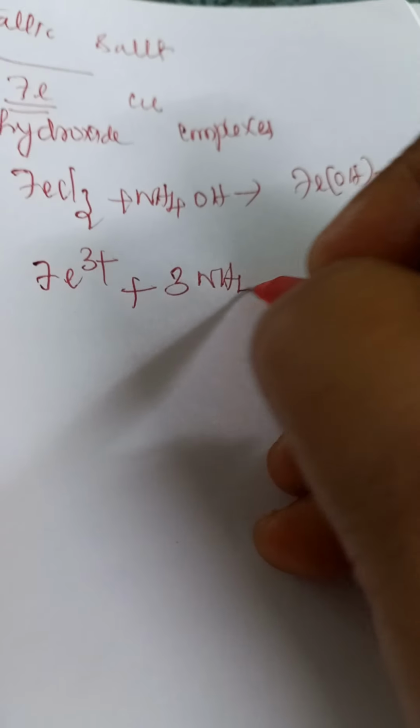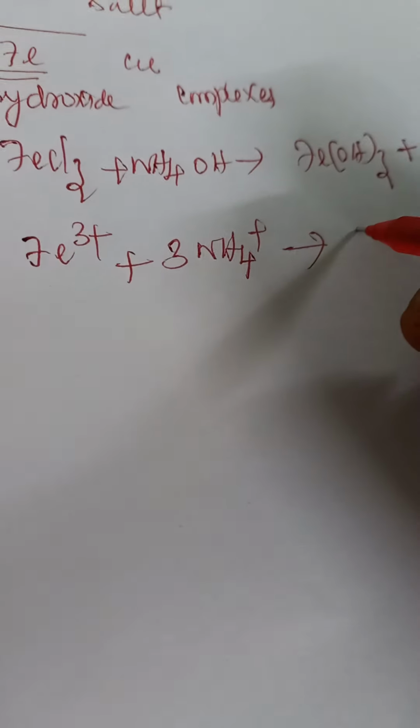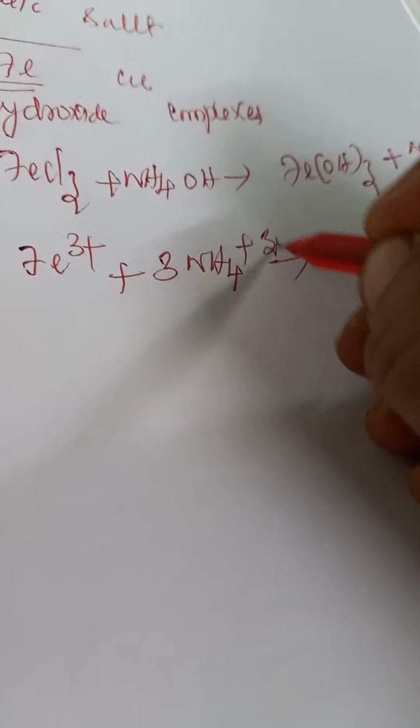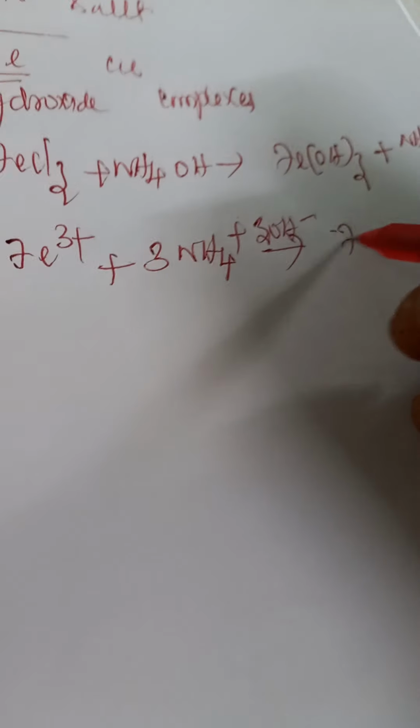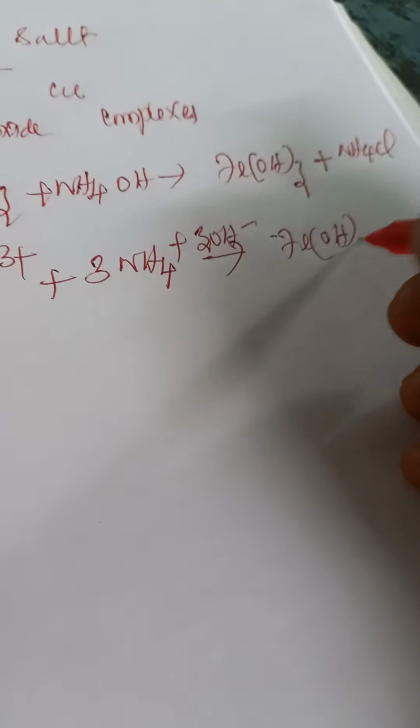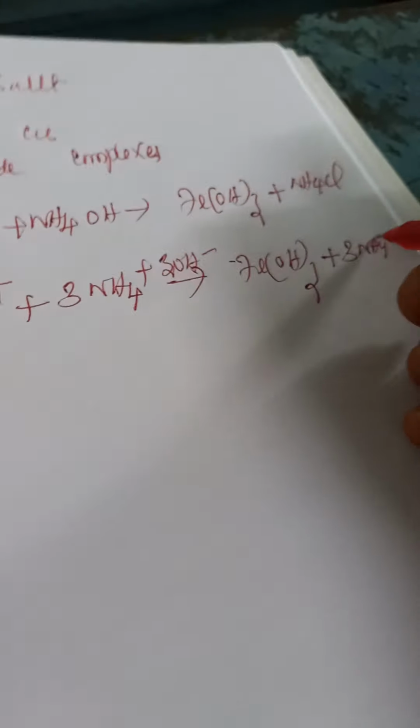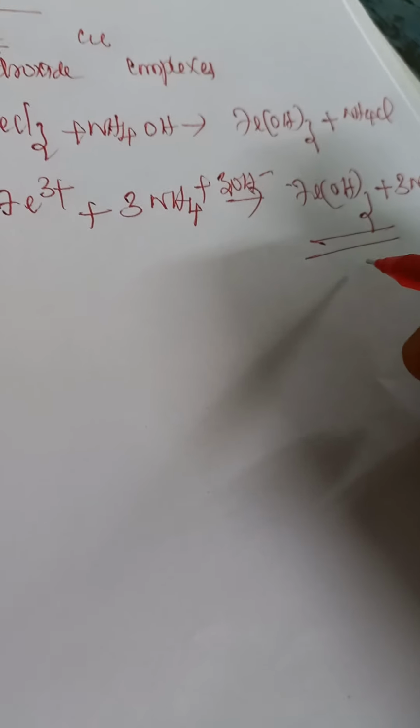This is given in ionic form in your book: Fe3+ plus 3NH4OH, in the presence of 3OH minus, gives Fe(OH)3 plus 3NH4+ ions. So iron hydroxide is formed.